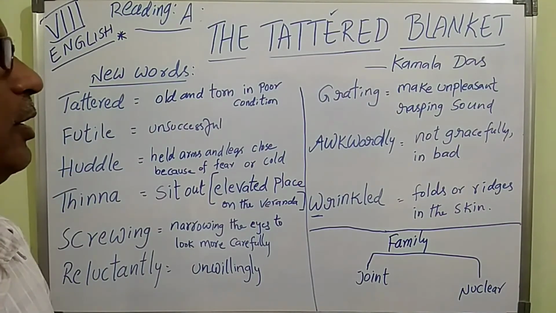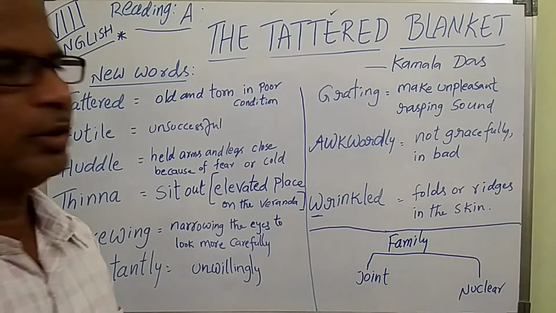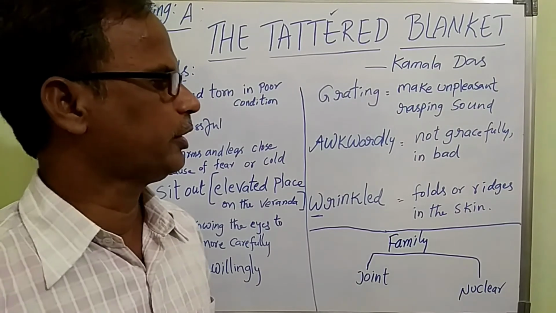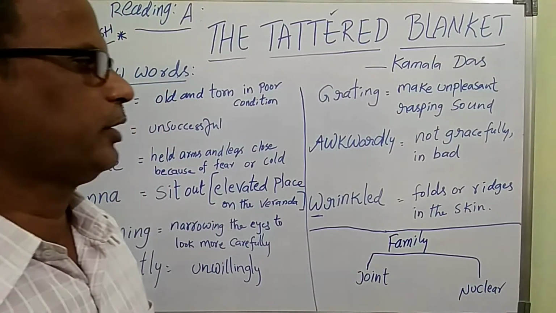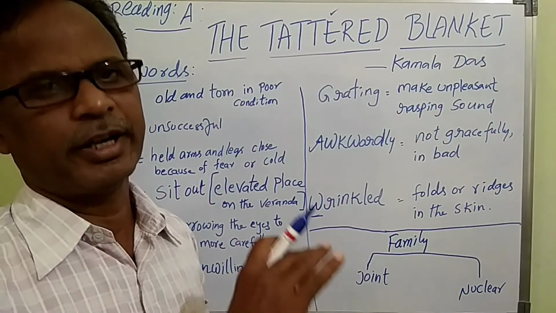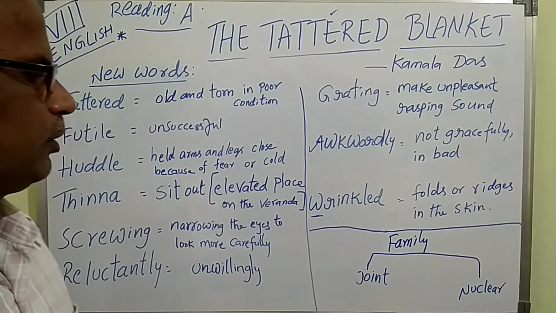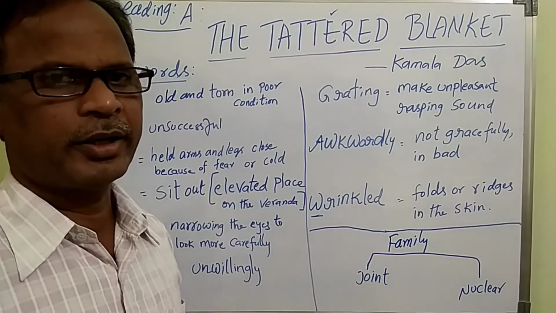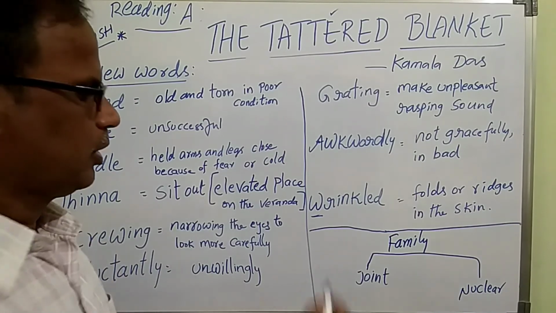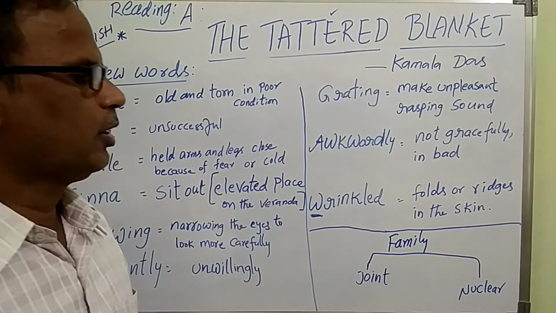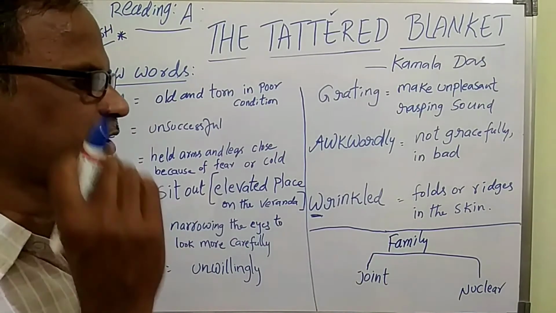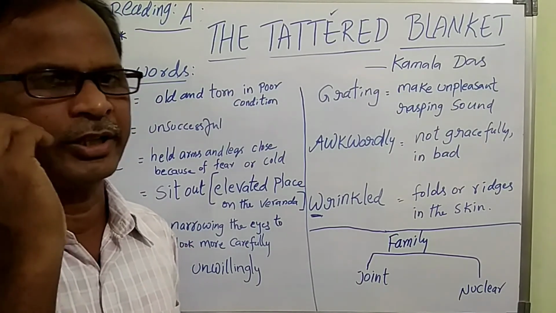Unpleasant sound it is. Grating. Another word is awkwardly: not gracefully, or another meaning is in bad condition. Awkward. Wrinkled, W-R-I-N-K-L-E-D. Wrinkled. W is a silent W, and its meaning is folds or ridges in the skin on the cheeks.